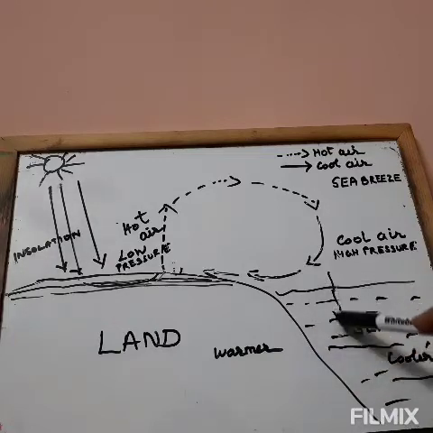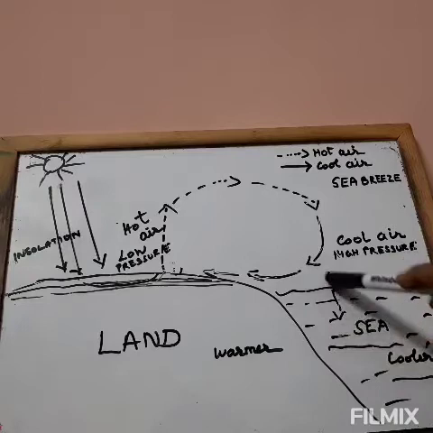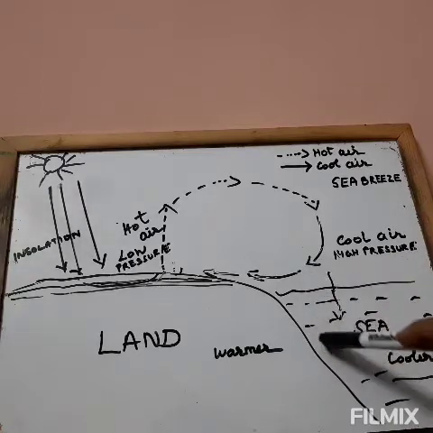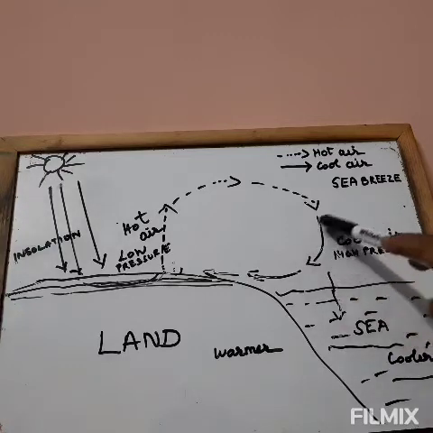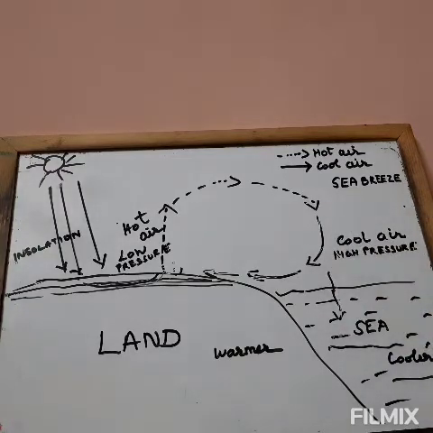So here you find the heat is transferred through convection. So it takes longer time. So what happens? The air above the sea remains cooler than the land. So that is why during daytime you find high pressure over the sea. So sea remains cooler during the daytime.